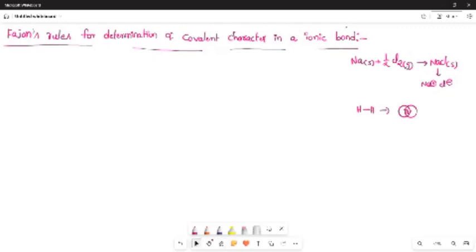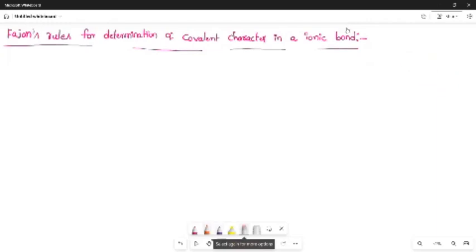So the point here is that electron transfer between a metal and a non-metal produces an ionic bond. Overlapping of atomic orbitals is the prerogative of the covalent bond. But what is the heading we have taken? Covalent character in ionic bond. What is the meaning of that? In order to produce this kind of behavior, there should be a little overlap between the cation and the anion. I am separating this into two headings: this first one is for cation and this is for anion.